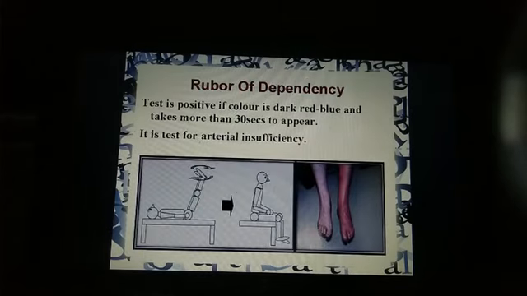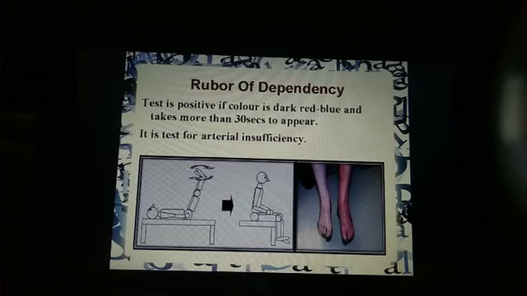Okay. Next is rubor of dependency. As the name suggests, in dependent position, there should be rubor or redness, right? So again, the patient is in supine position, the patient is asked to elevate the limb, then the patient is asked to come in the dependent position. What happens? There occurs normal pink color, right? But if it takes more than 30 seconds for color to appear, which is also dark red, bluish red, then the test is positive for rubor of dependency.